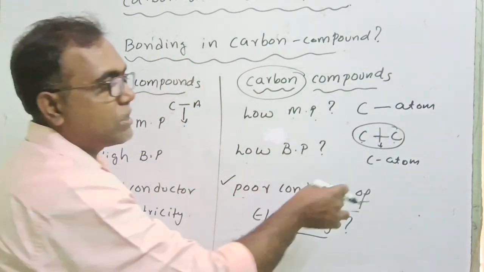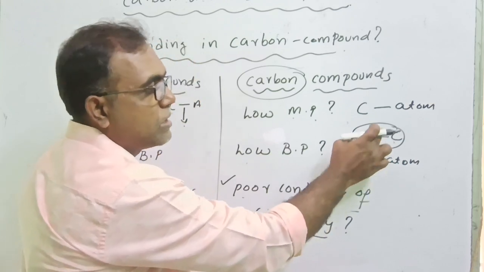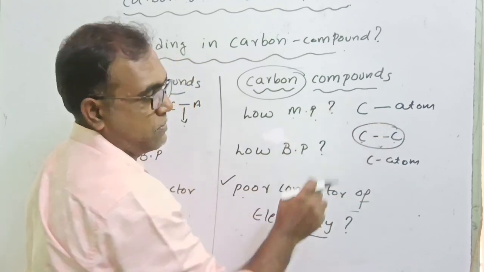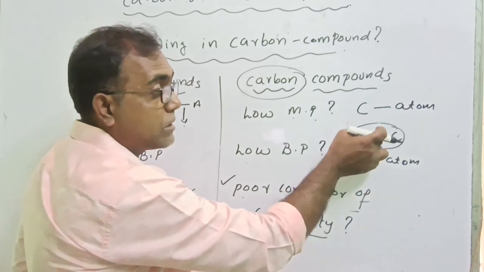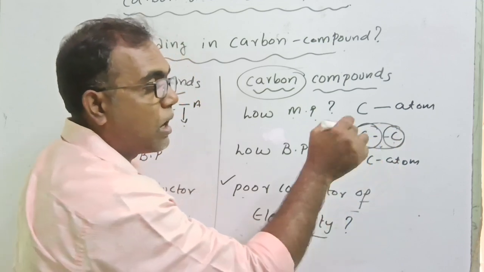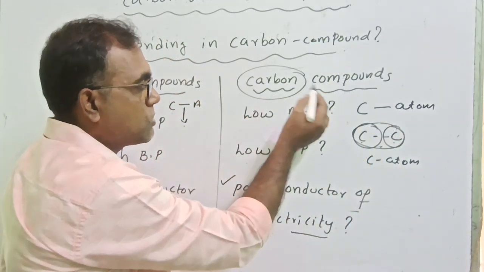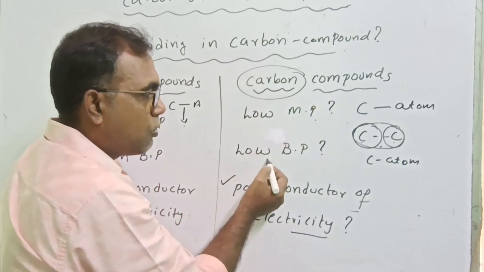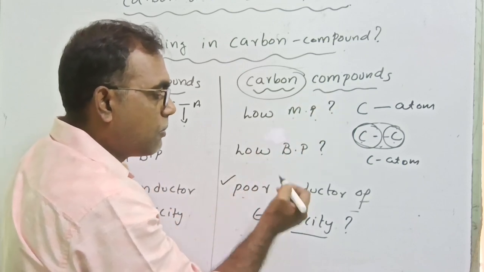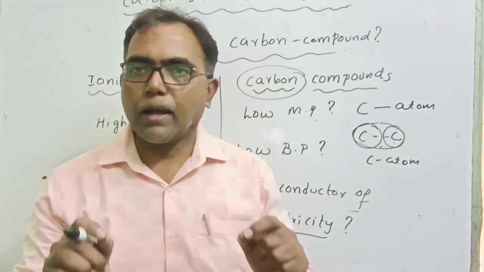Because of that weak interaction, what will happen? These bonds are easily breakable. After breaking the bond also, these atoms do not form ions. So that's the reason carbon compounds show a low melting point, low boiling point, and they are poor conductors of electricity, because they do not form ions.